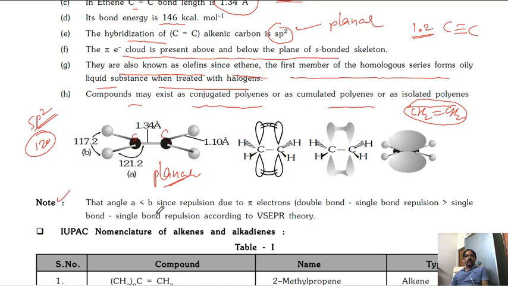The angle A and B, since repulsions due to the pi electron cloud are there, so that's why a little bit more is there, actually it should be 120. Double bond, single bond repulsions: in chemical bonding we learned that lone pair-lone pair repulsion is more, then lone pair-bond pair, then bond pair-bond pair. Here double bond and single bond repulsions are higher than single bond and single bond repulsions according to VSEPR theory.